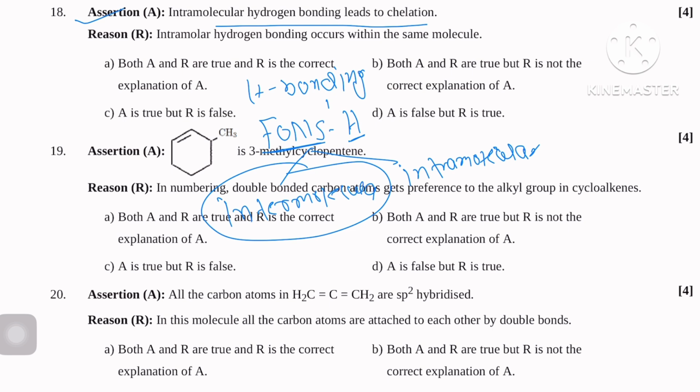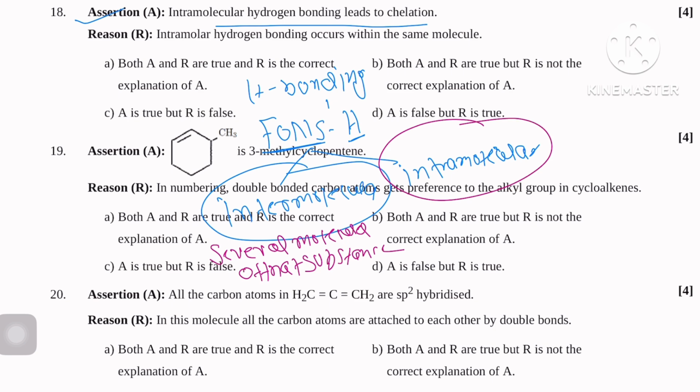Here the important point is several molecules of that substance. But in intramolecular, within the molecule, highly electronegative atoms are directly attached to the hydrogen atom within the molecule of that substance.